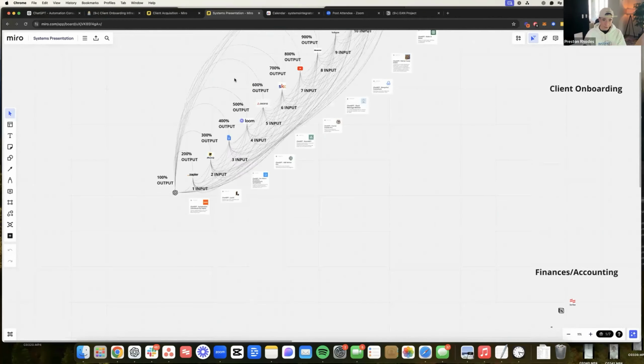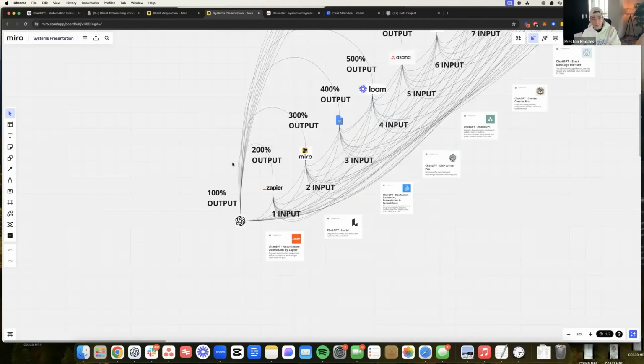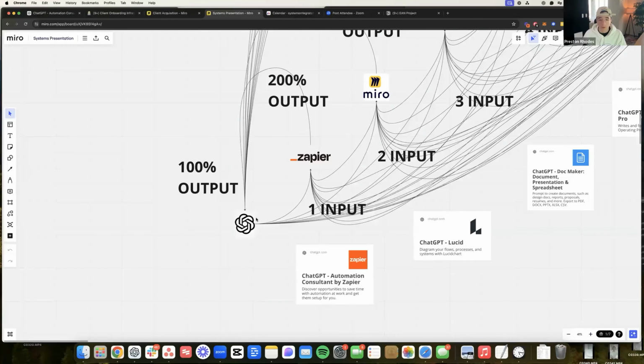To make sure that I don't confuse you guys, we're going to start here first. When you use ChatGPT, you do one input, you get one output, right? Then you want to go build a Zapier automation, you do one input, you get one output. Then you want to go build a Miro import, you get one input and one output. But with the process that I have created, essentially every time that you go to do a different input, the output is leveraged by 2x.